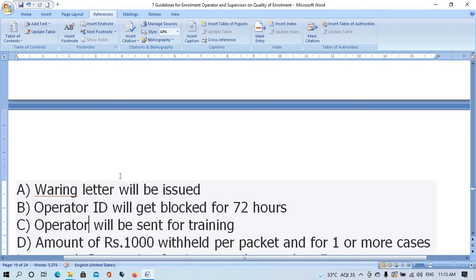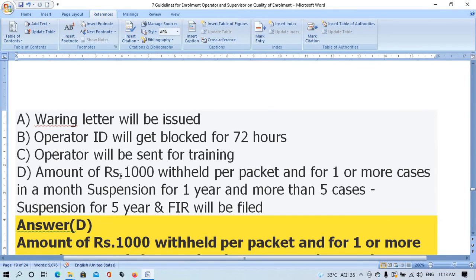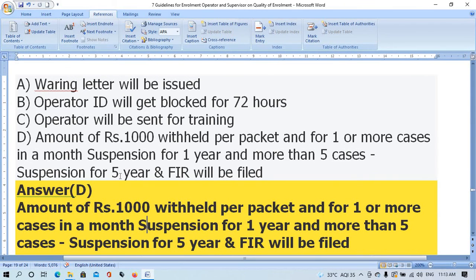Option C, operator will be sent for training. Option D, amount of rupees 1000 withheld per packet, and for one or more cases in a month, suspension for 1 year, and more than 5 cases, suspension for 5 years and FIR will be filed. The right answer is option D.